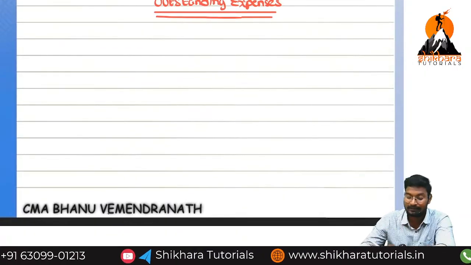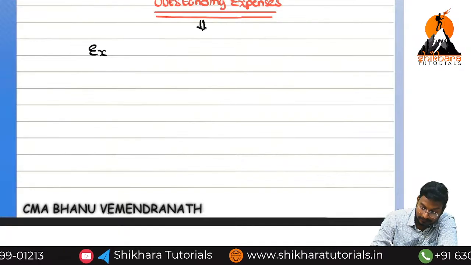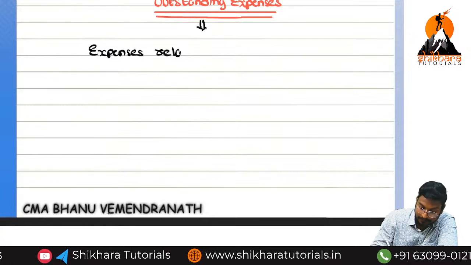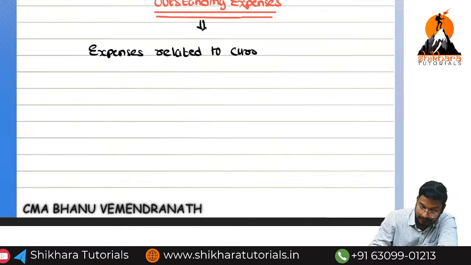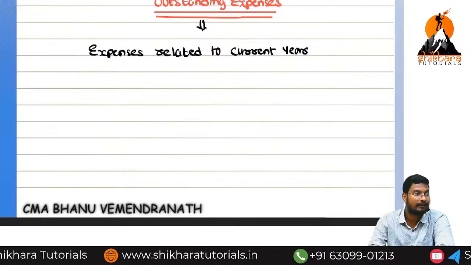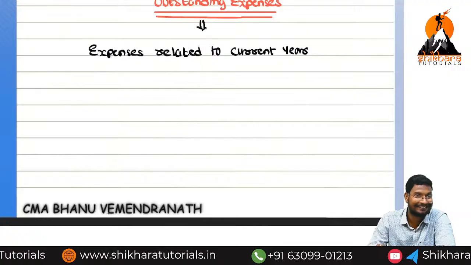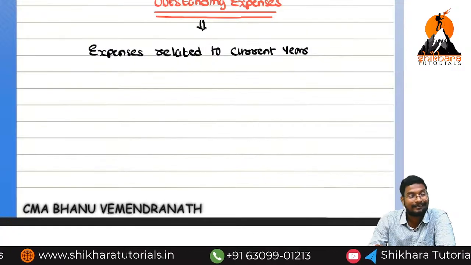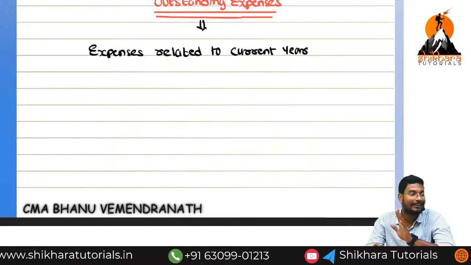Okay, what are outstanding expenses? Expenses related to the current year. What is the meaning of current year? Years are of two types, financial year and calendar year, but I am not asking about those topics.